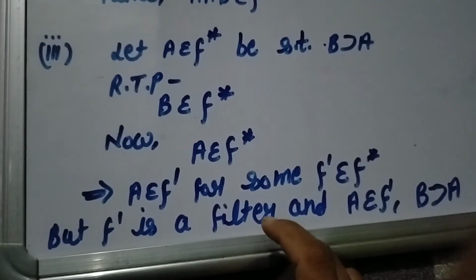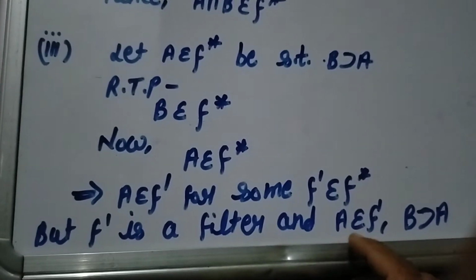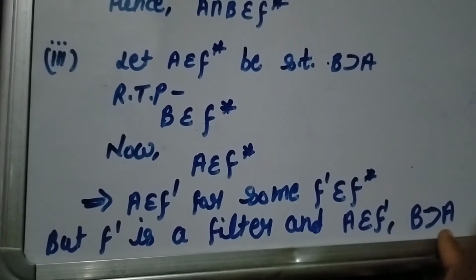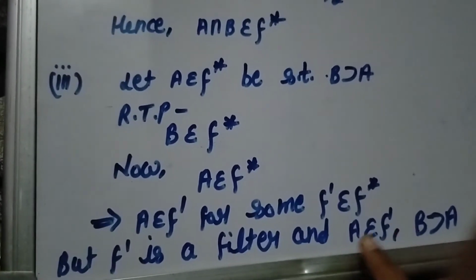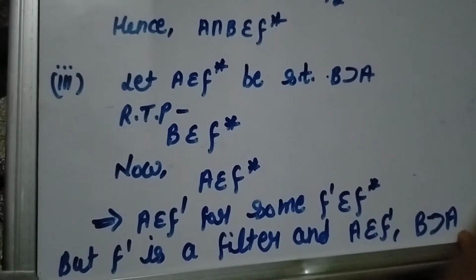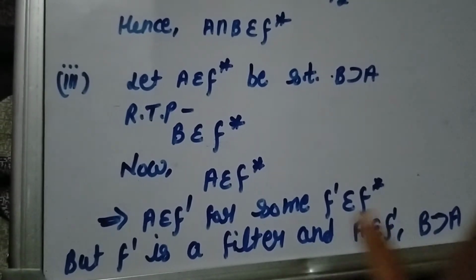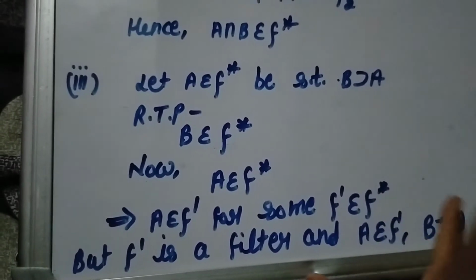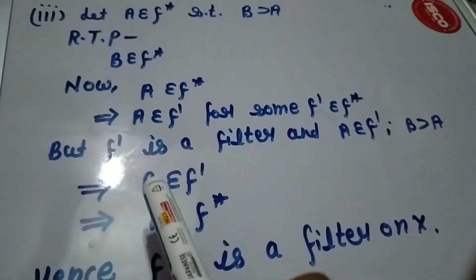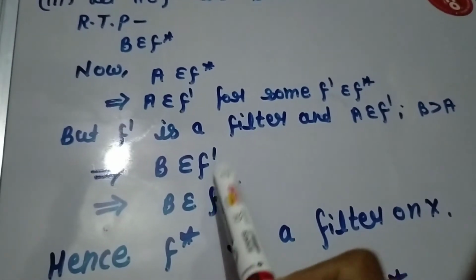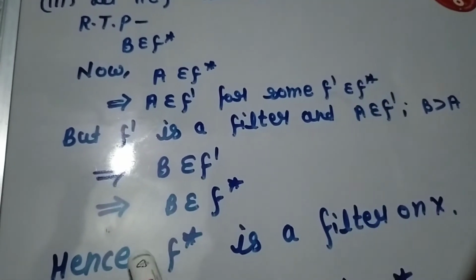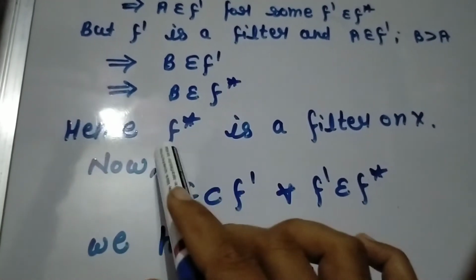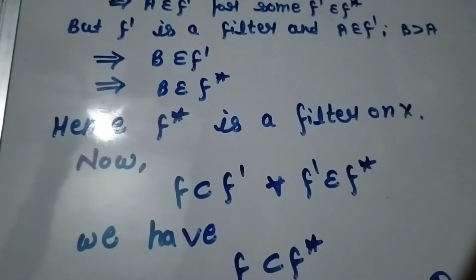But F' is a filter, A belongs to F' and B is a superset of A. Then B also belongs to F', and F' is contained in F star. So this implies that B belongs to F star. Hence F star is a filter on X.